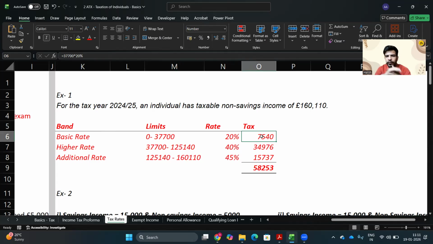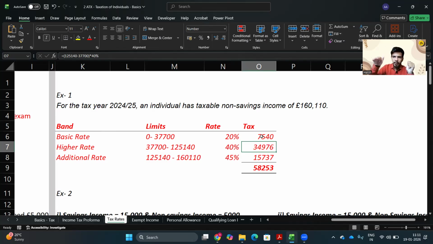Next is from 37,700 pound to 125,140 pound. Whatever taxable income falls between these is taxed at 40%. So 125,140 less the 37,700 pound already charged. It is not the case that the whole 160,110 pound, because it falls in the additional rate band, is calculated at a 45% rate.